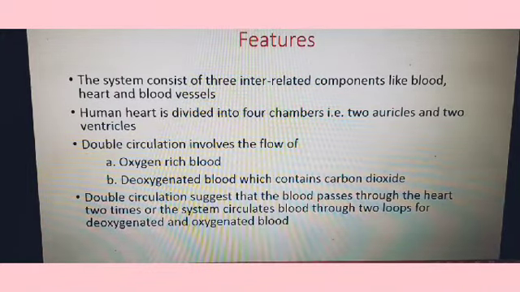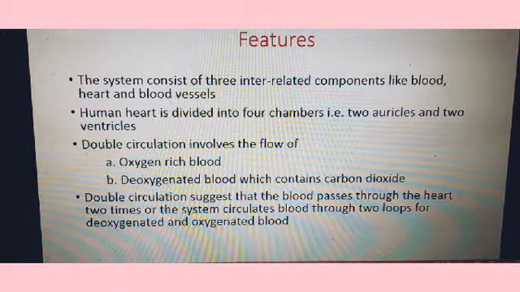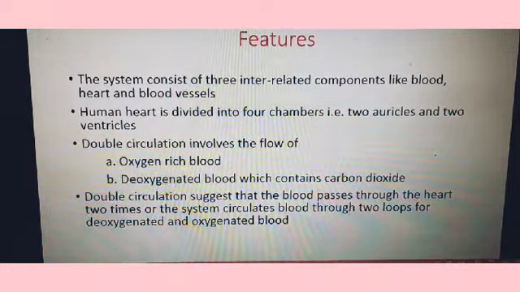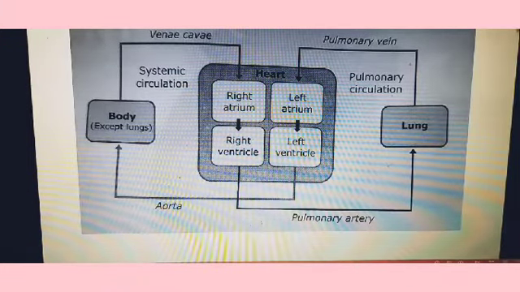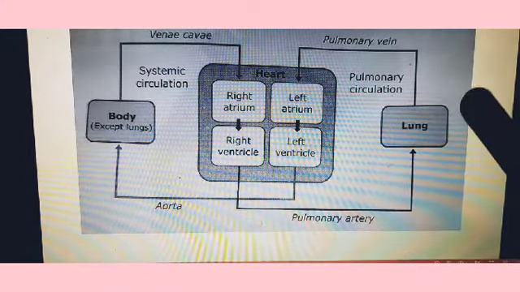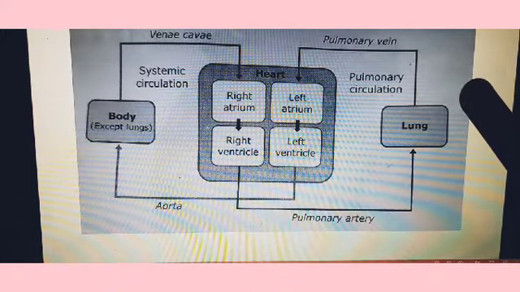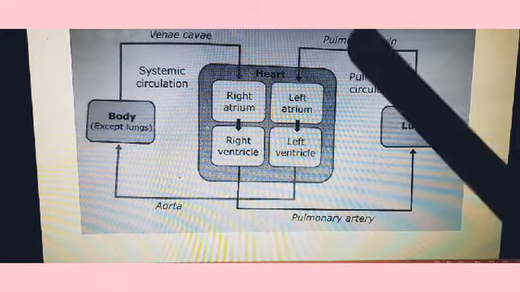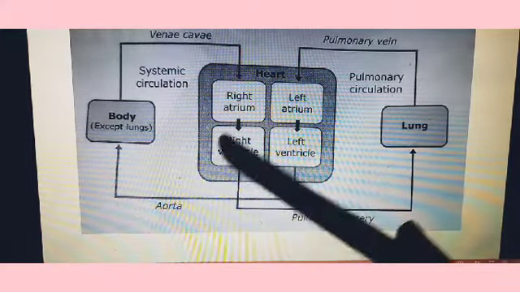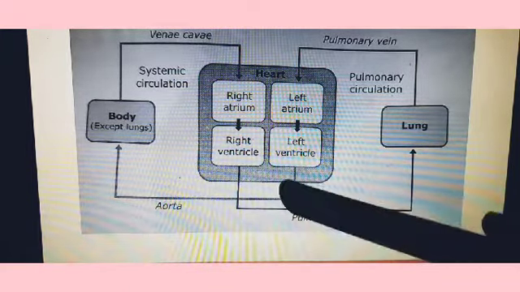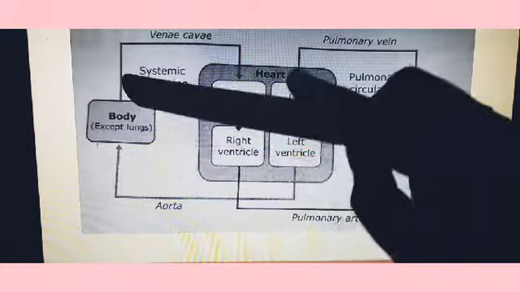Now, the double circulation involves the flow of oxygenated blood throughout the body and collection of the deoxygenated blood from different organs of the body to the heart. As you can see, this is the graphical representation of double circulation in humans. It contains 2 loops. You can see one is darkened and one is slightly darkened.